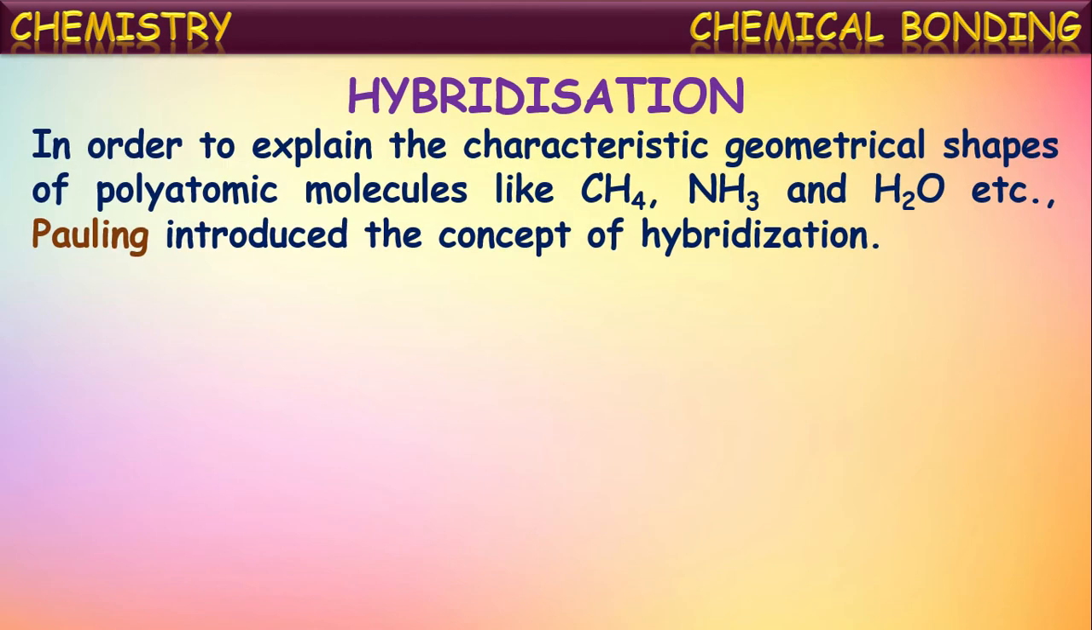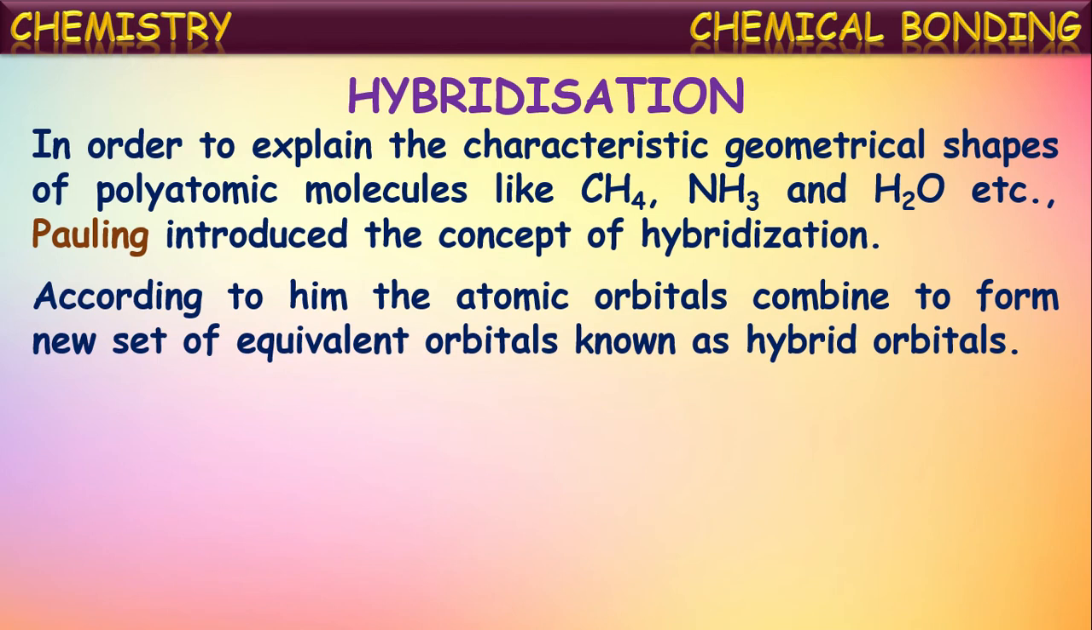In order to explain the characteristic geometrical shapes of polyatomic molecules like methane, CH4, ammonia, and water, etc., Pauling introduced the concept of hybridization. So, to explain the geometrical shapes of these polyatomic molecules clearly, the scientist Pauling introduced the concept of hybridization. According to him, the atomic orbitals combine to form a new set of equivalent orbitals, which are known as hybrid orbitals.